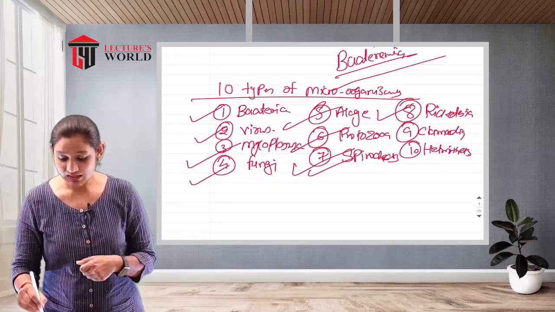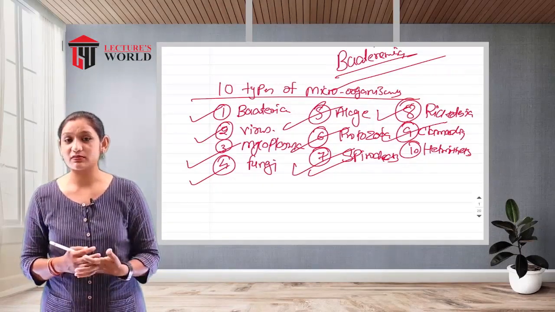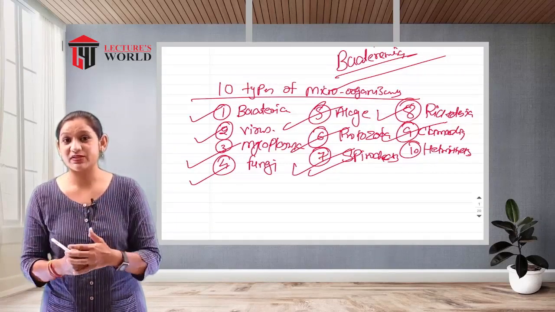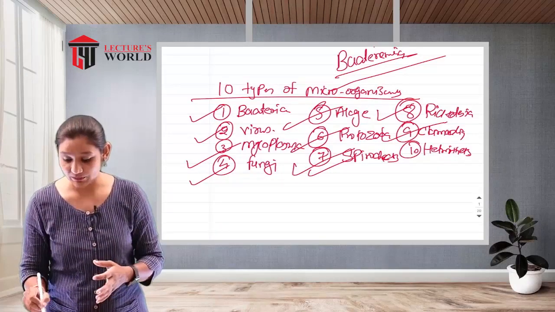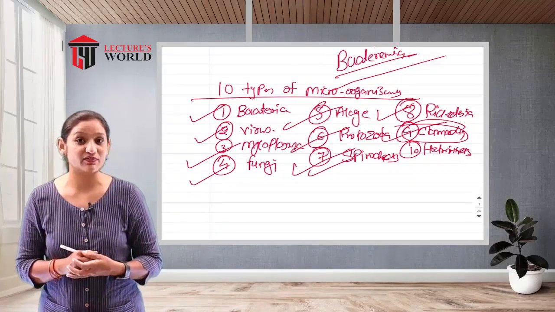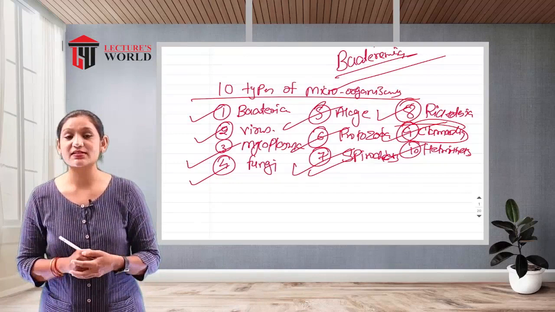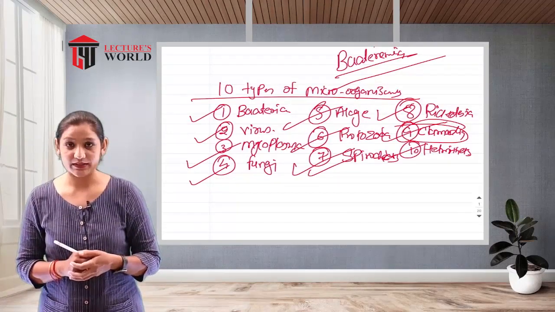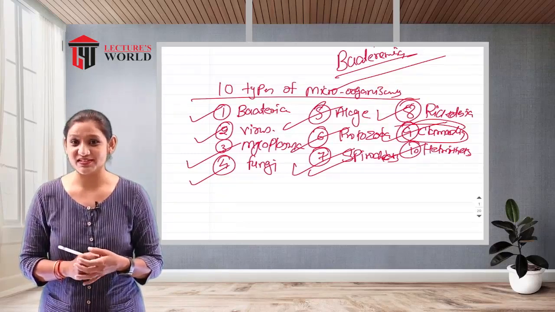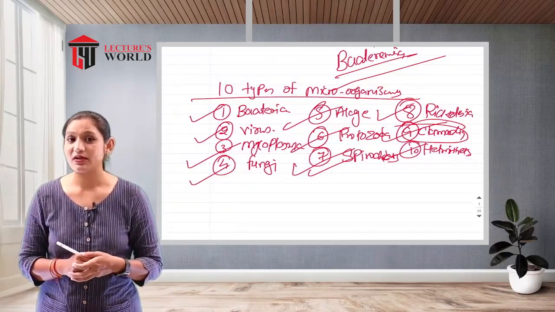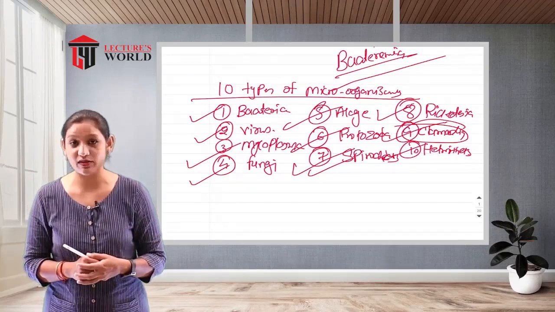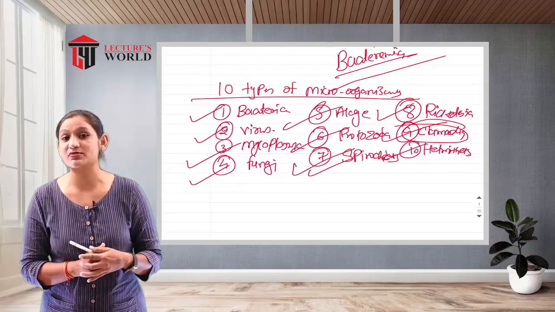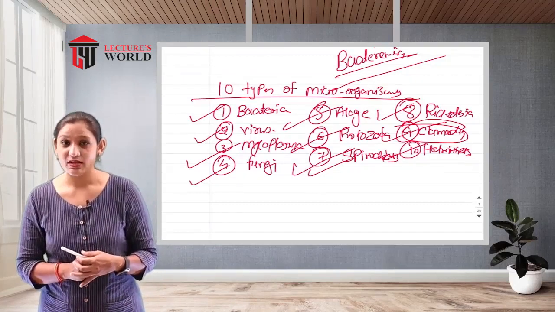Another one is chlamydia. This is another group of bacteria, something in between rickettsial and bacterial. This is called the chlamydial factor. Another one is the helminths, meaning worm-transmitted disease, like tapeworms and roundworms. I hope you understand these 10 different types of microorganisms that cause pathogenicity in Homo sapiens, the human being.